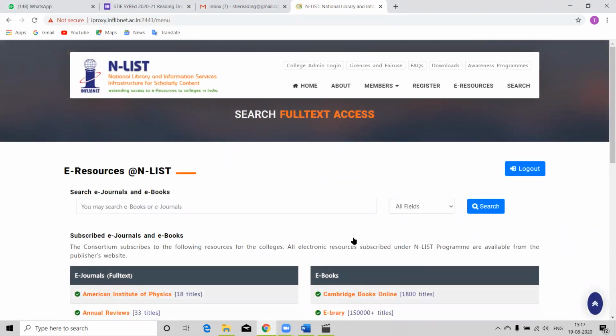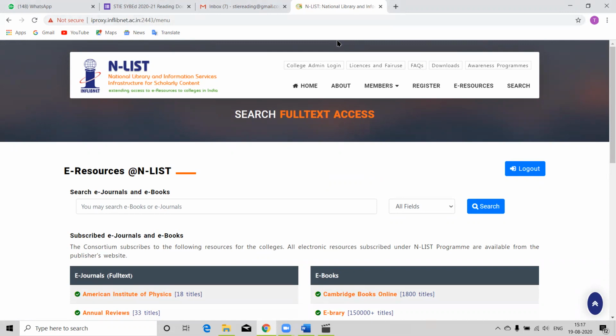While logging in, many of you must have received a message from Enlist saying your internet is not secure, like this, iproxy.inclipnet.ac.in. It is due to the antivirus on your laptop.